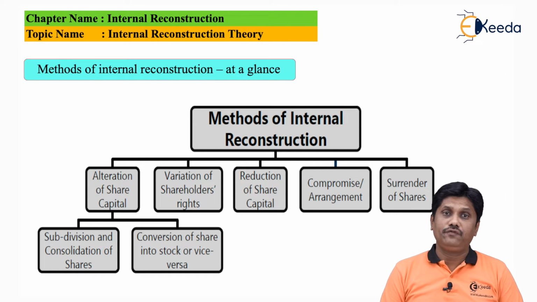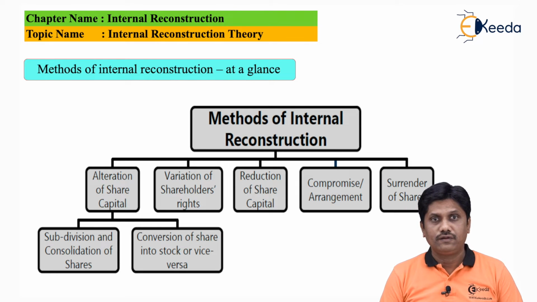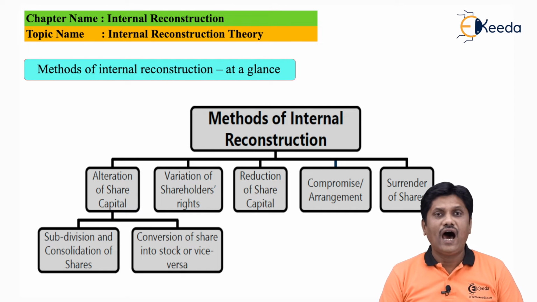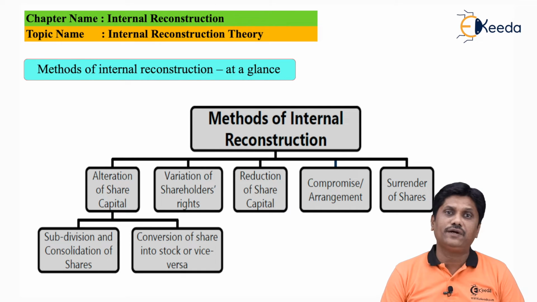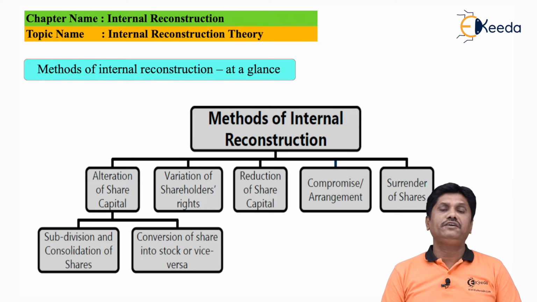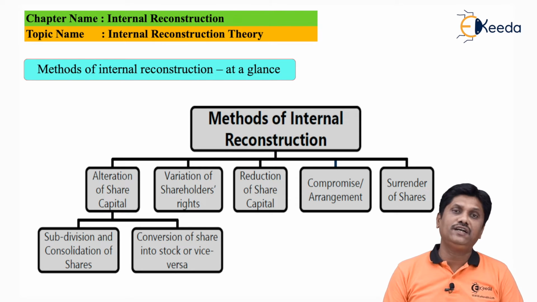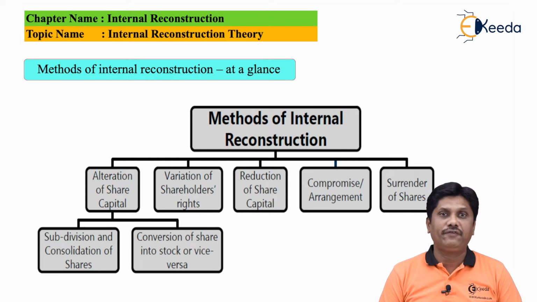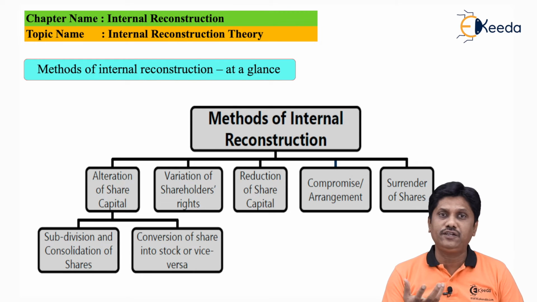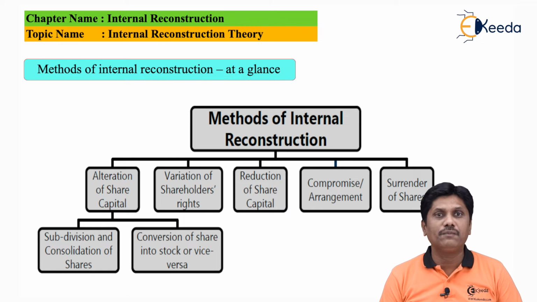The next way is variation of shareholders' rights. Rights, in the sense that earlier your preference shares might be getting a dividend of 10%. In future, they may be promised a dividend of 12%. I can say it is an alteration to the rights of your preference shareholders. Earlier their dividend rate was low and in future they are promised more. In return, we may expect that they will reduce their claim for the benefit of the company.